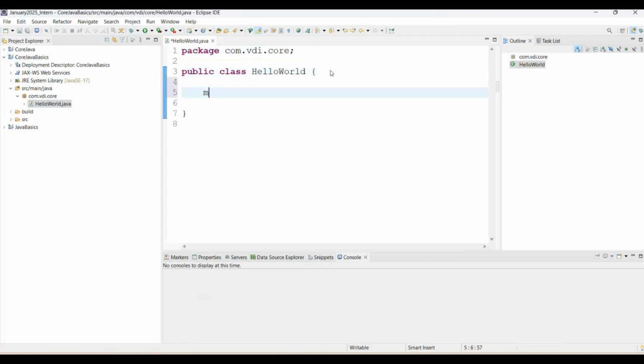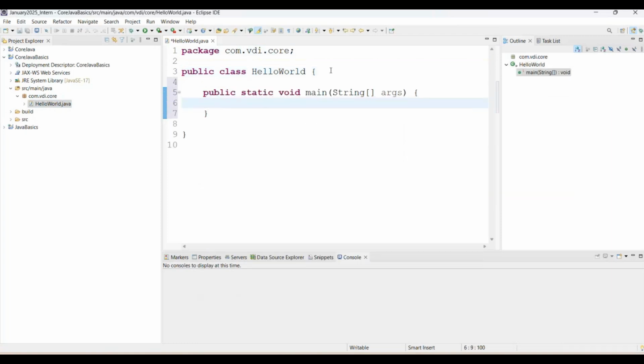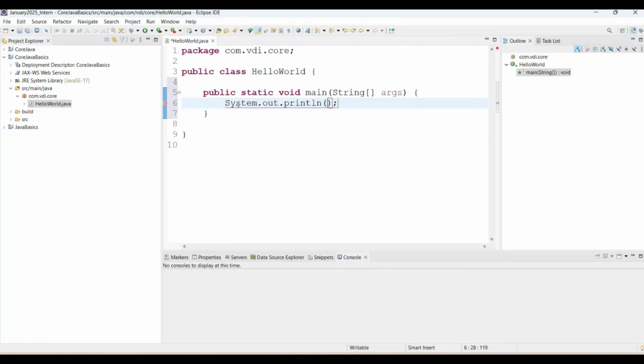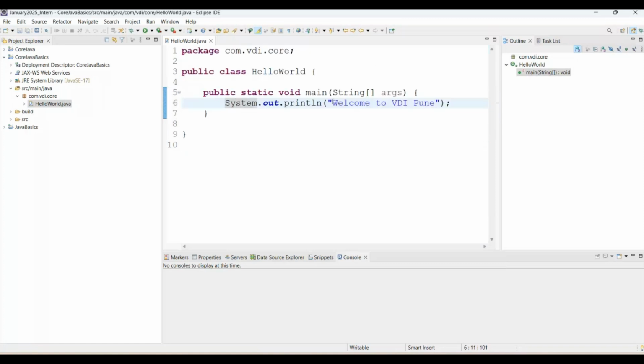Then simply type main, and once you type main here, it will come like public static void main string arguments. And inside that main method, we are just going to write sysout for a printing statement. And I want to say here, welcome to VDI Pune. See, then it will print the output whatever we have given in double quotes. Now we are expecting the output as welcome to VDI Pune.